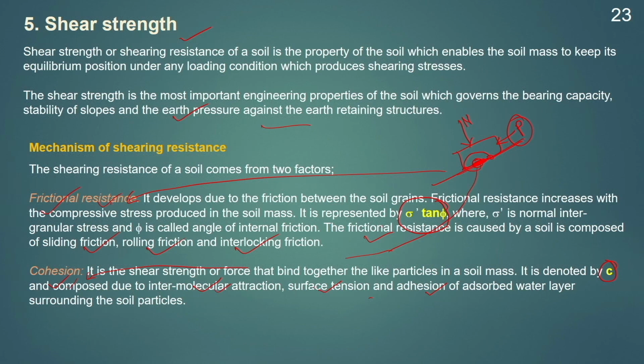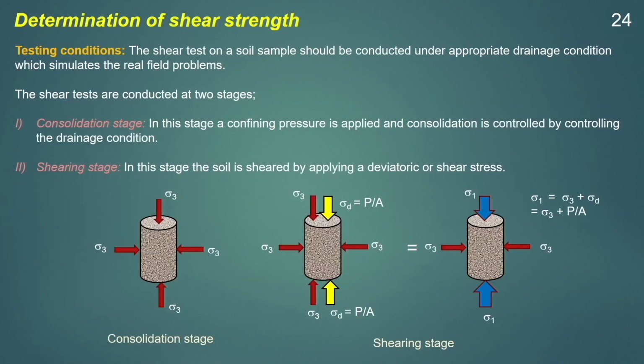So, these components can provide the cohesion to the soil, and this C and phi are known as shear strength parameters. We need to know that these C and phi are not unique to a soil. They depend on the testing condition by which we are determining these two parameters. Then how do we determine the shear strength of the soil? Generally, there are tests available in the laboratory to determine the shear strength. I will explain the test briefly.